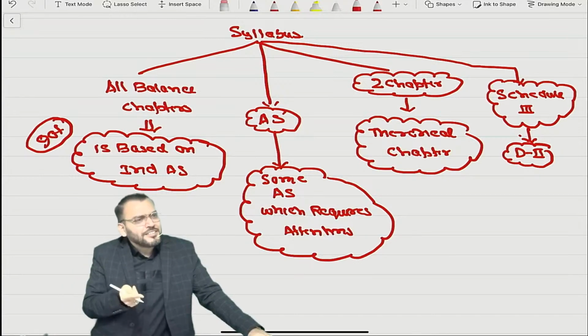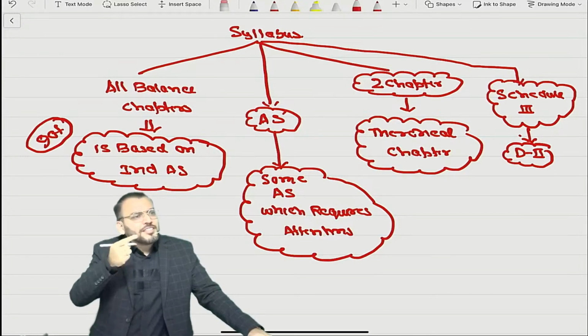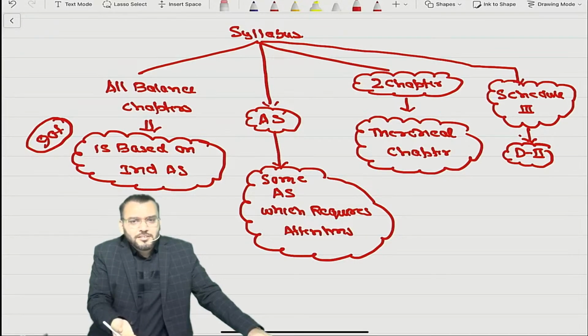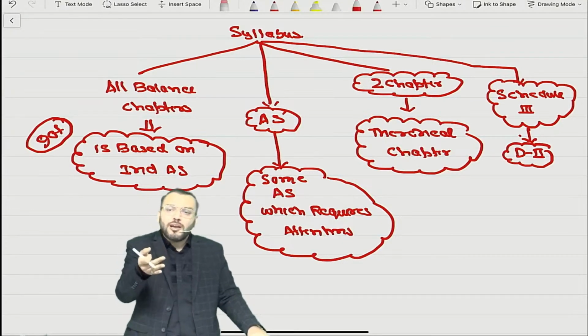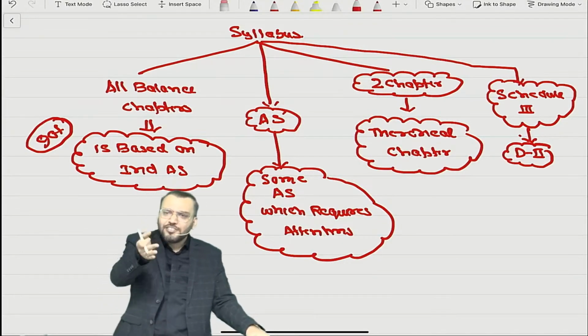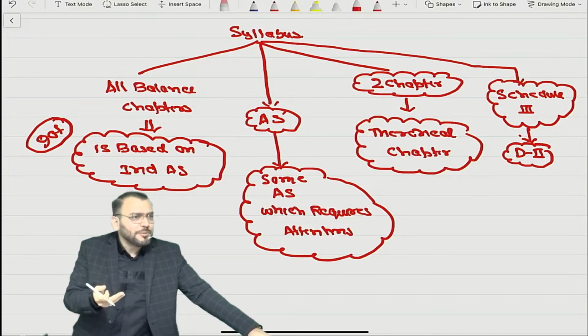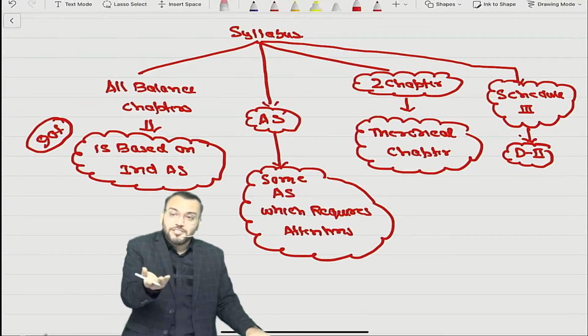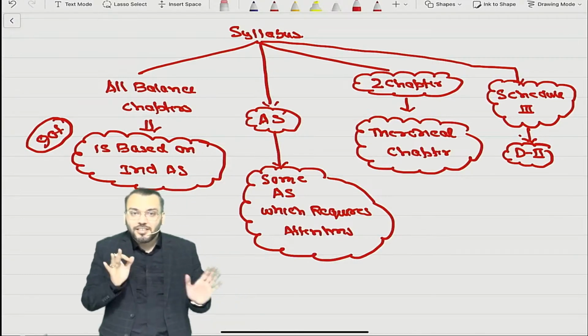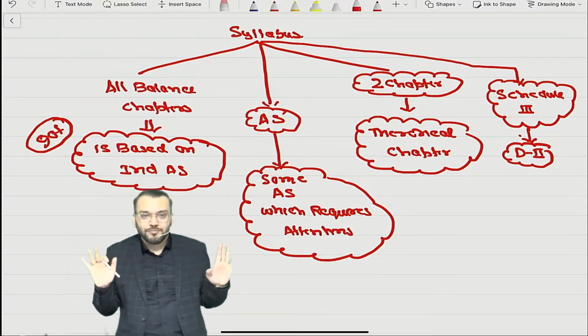Can we estimate that? If we could estimate, then everyone would become CA. So that is not possible. So don't ask me which chapter is important. I will say ask ICAI only. Why are you asking me? Because I am not preparing the question paper. If I had prepared it, I would have always informed you. Correct. So all chapters are important.